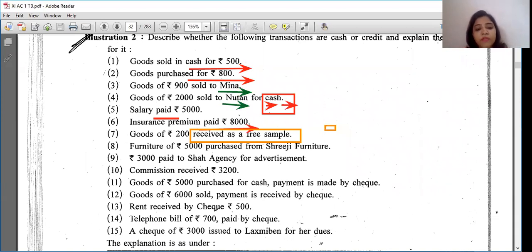Furniture of rupees 5,000 purchased from Shriji Furniture Mart. So here you can see, students, the name of the firm, Shriji, is given.